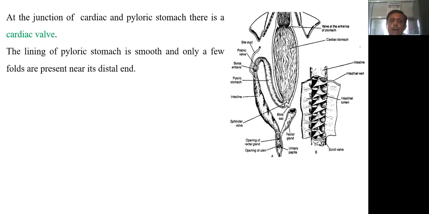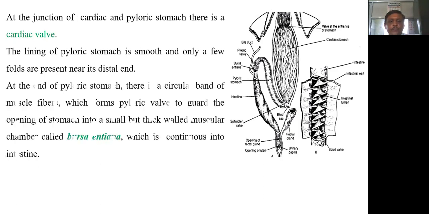The lining of the pyloric stomach, this narrow tube, is very smooth and only a few folds are present near its distal end. Here again in the diagram we can see some folds. So only a few folds are present at the distal end. At the end of the pyloric stomach, there is a circular band of muscle fiber which is called the pyloric valve.